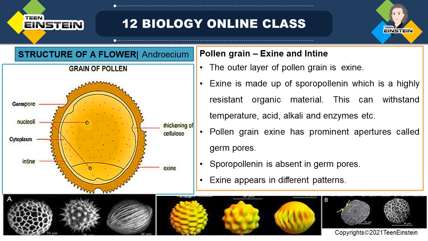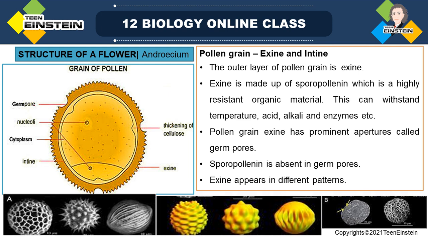The sporopollenin is helpful in fossilization also. Because of its presence, pollen grains are well preserved, because acids, alkalis and enzymes won't work on sporopollenin. It has the capacity to resist all these things.